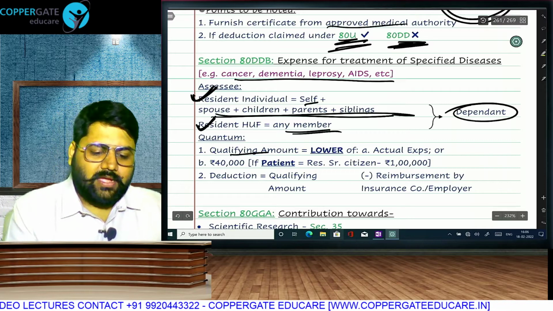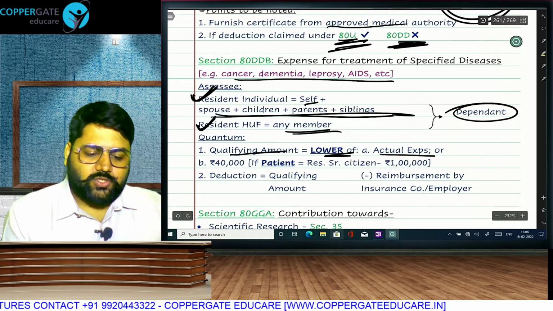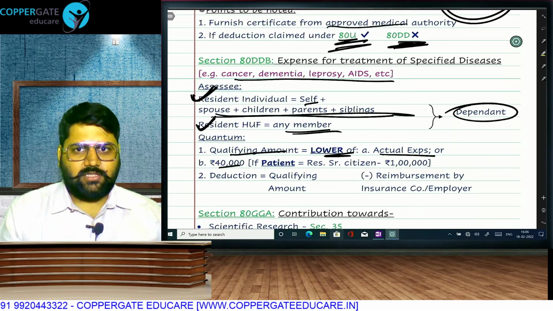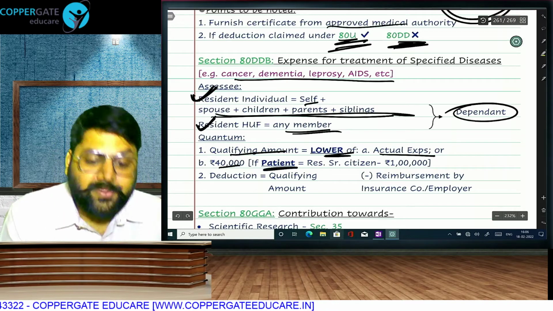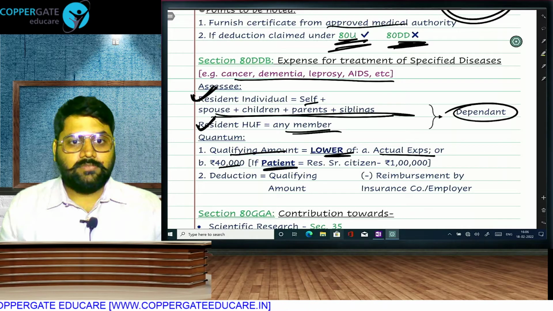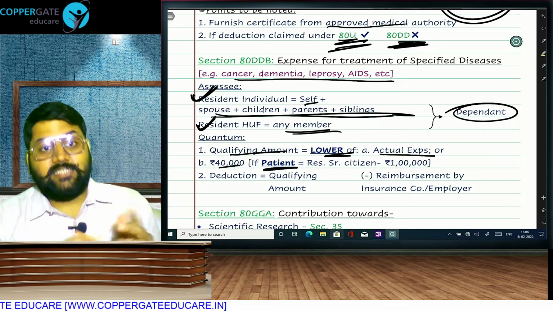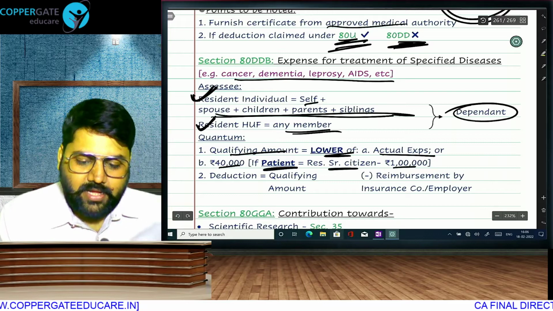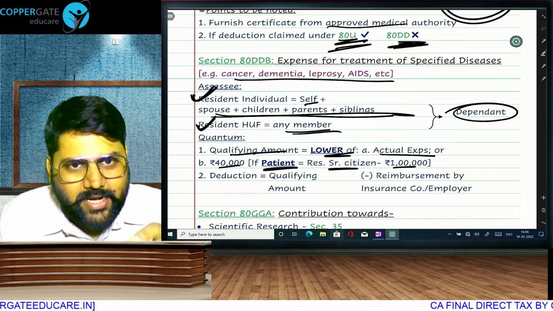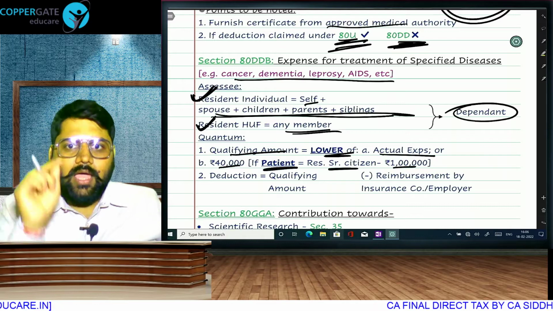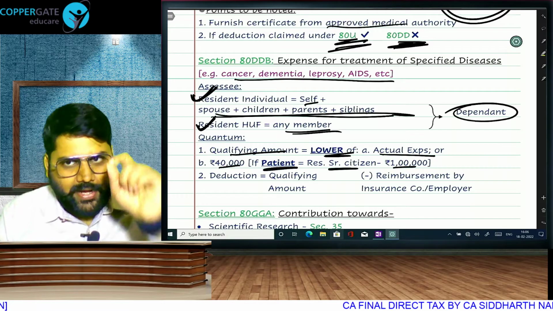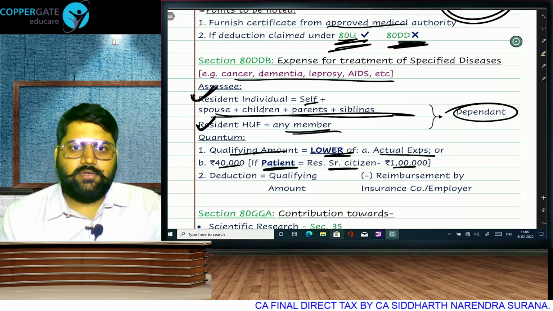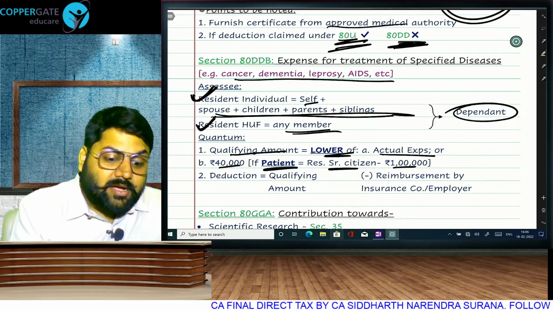First step will be the qualifying amount. Qualifying amount will be the lower of actual expense or 40,000. But if the patient is a resident father of 60 years, then it will not be 40,000, it will be 1 lakh. So actual expense or 40,000, whichever is lower, or actual expense or 1 lakh, whichever is lower. And that will become your qualifying amount.